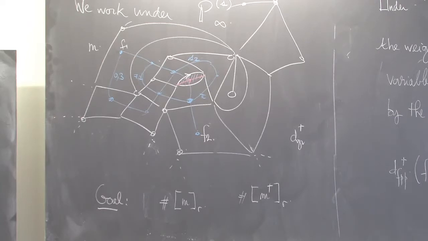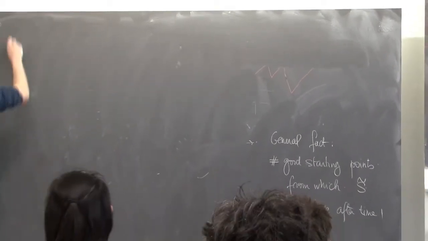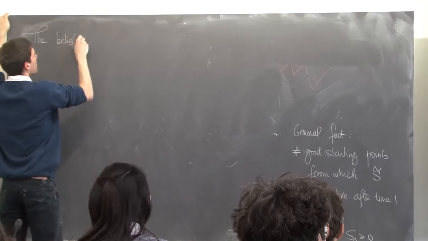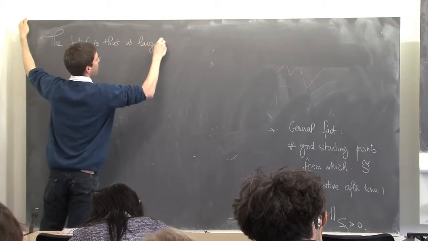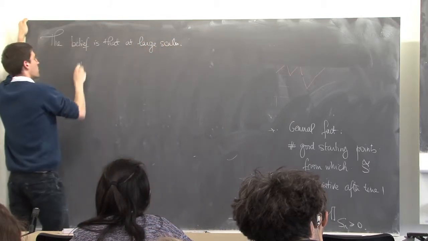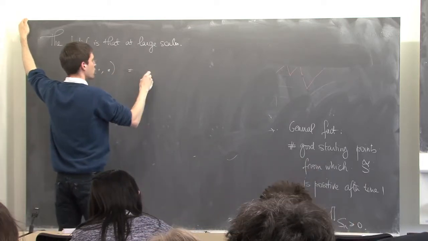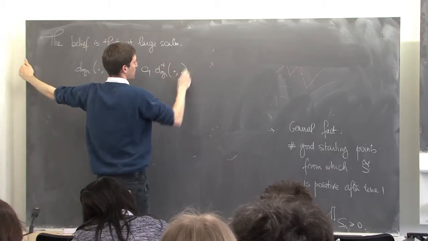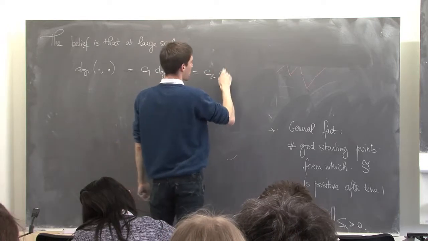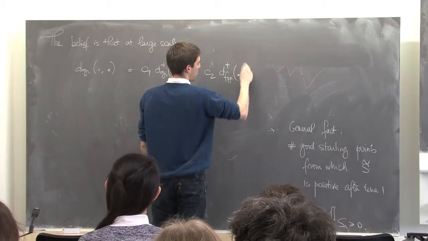The belief, which is actually true in some cases, proved in some cases, is that at large scales, the graph distance is equal to a constant times the graph distance on the dual, and equal to the FPP distance on the dual.